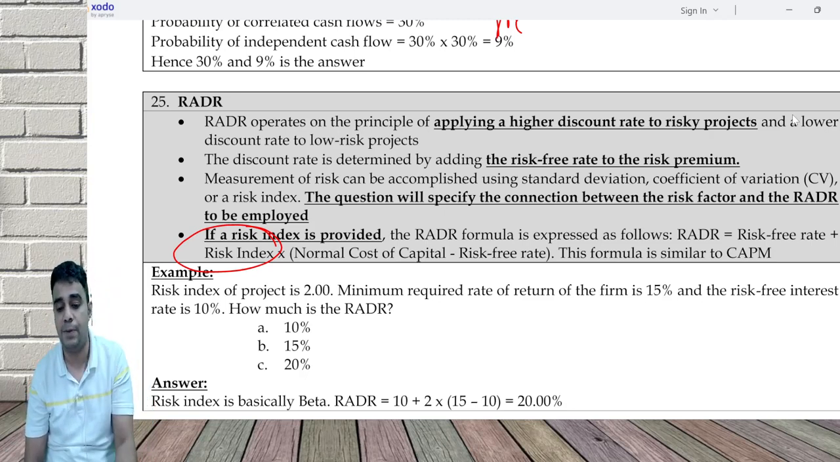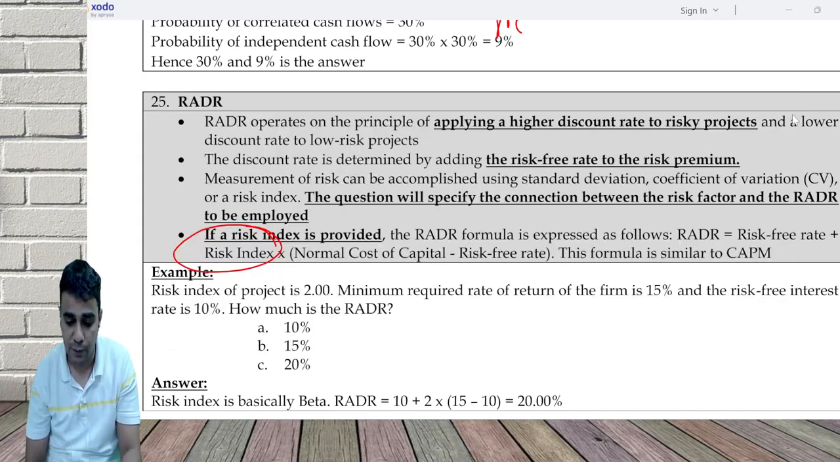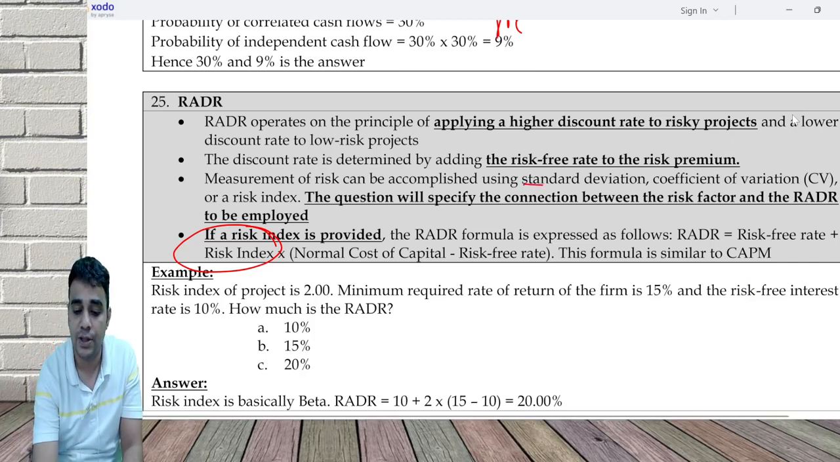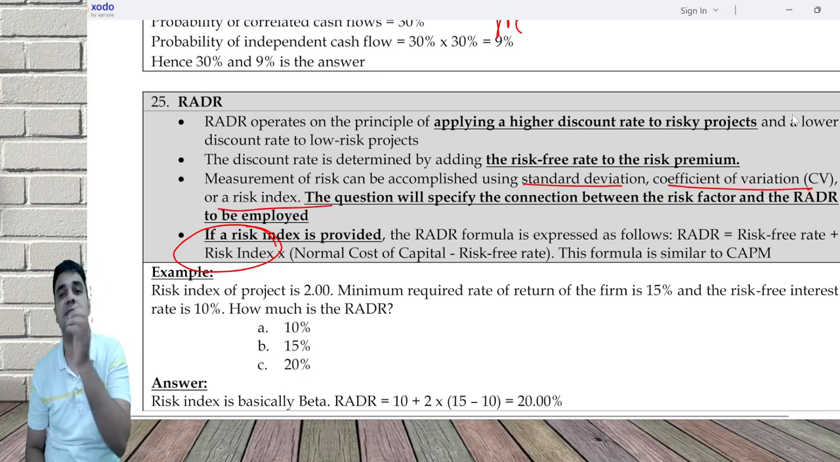RADR operates on the principle of applying a higher discount rate to risky projects and a lower discount rate to low risk projects. The discount rate is determined by adding the risk-free rate to the risk premium. How can you build the connection? You can build the connection using standard deviation, coefficient of variation, or a risk index. Risk index is like beta.